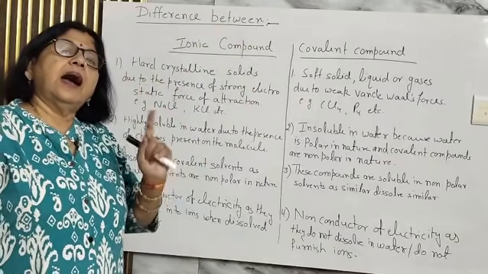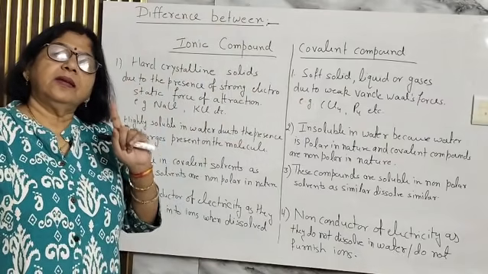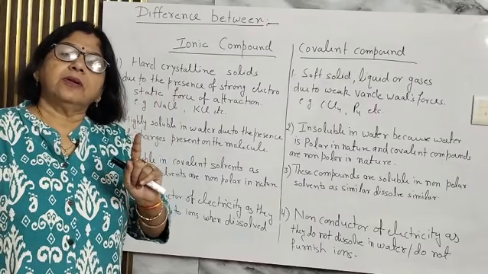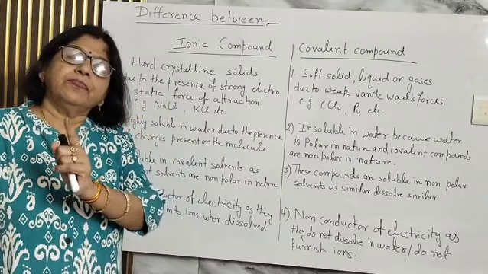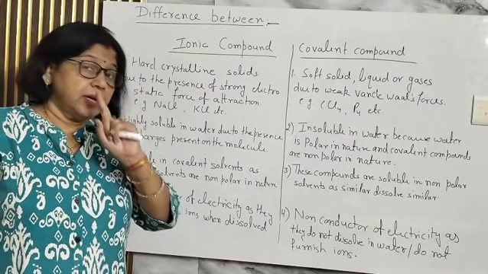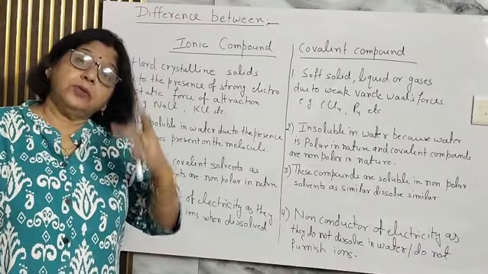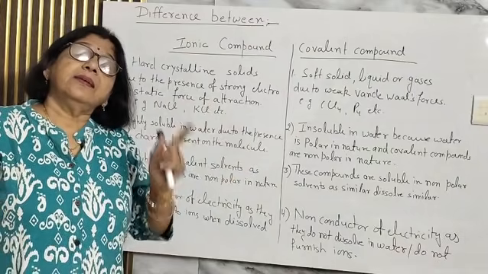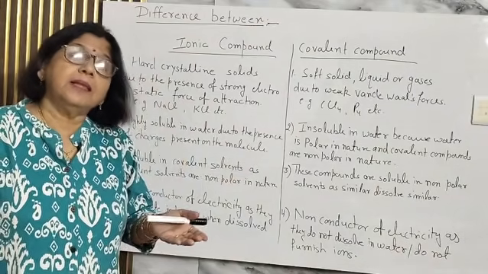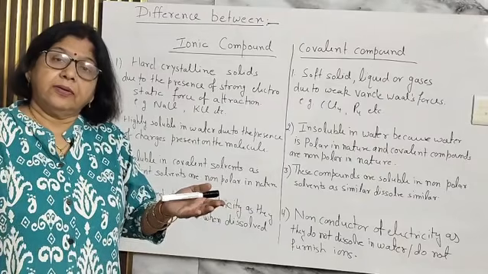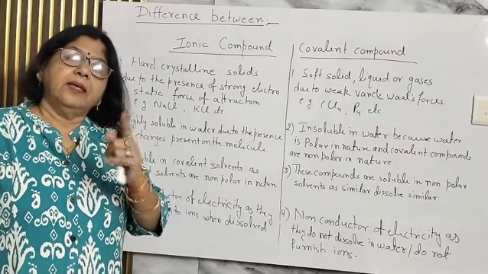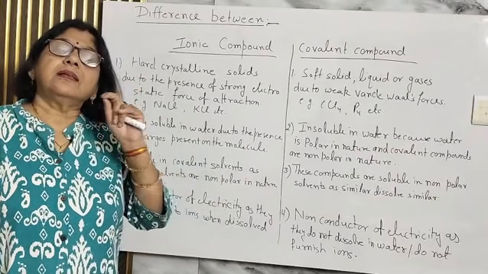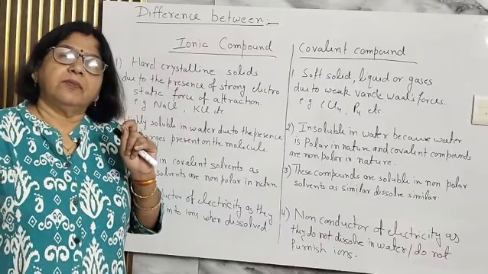And children, one thing, if you are asked to write a question such as why carbon tetrachloride is insoluble in water but soluble in, suppose, alcohol, in that condition you have to write both things. The reason why it is insoluble in water and the reason why it is soluble in alcohol. Okay. If you write only one reason, then out of 2 you will get only 1 mark. These are the small little tips which you have to note down.